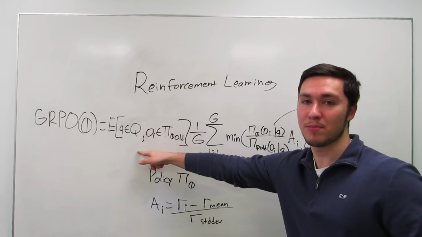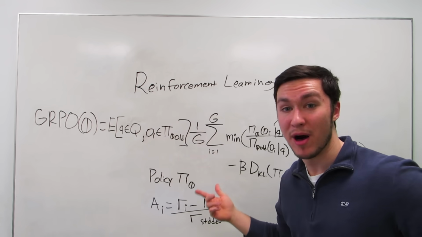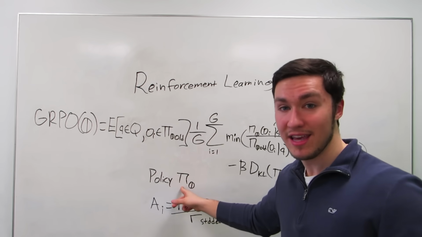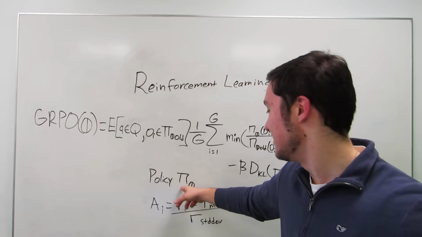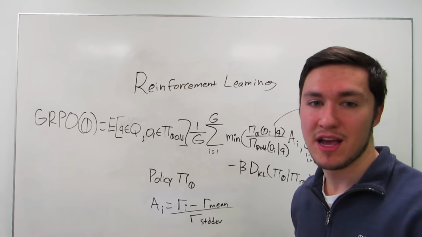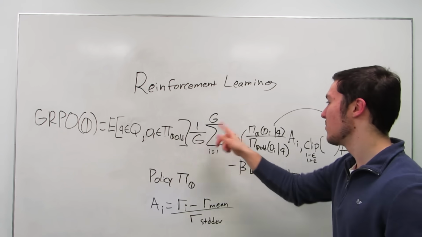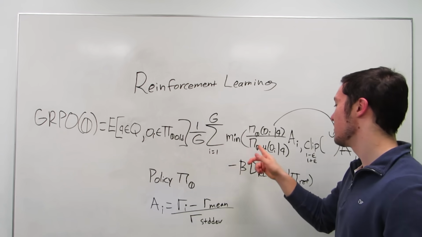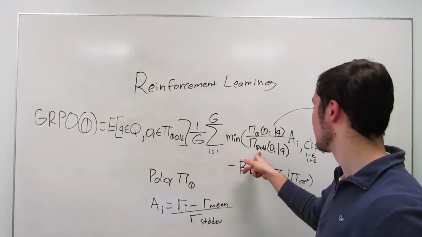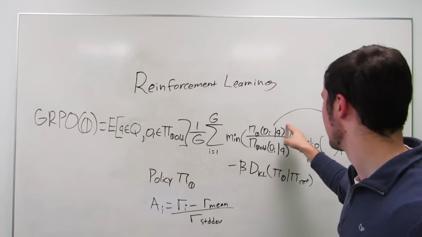What we do is we take pretty much the expectation of the old answers from the old policy the model has. And remember, the policy pi is the key thing that we're trying to optimize with DeepSeek, where we want to change the policy so that DeepSeek can then output better and more correct answers. So what we do is we take a weighted average of how the model responded with its old policy and how it used its old policy to answer questions versus how the model's new policy answers questions as well.